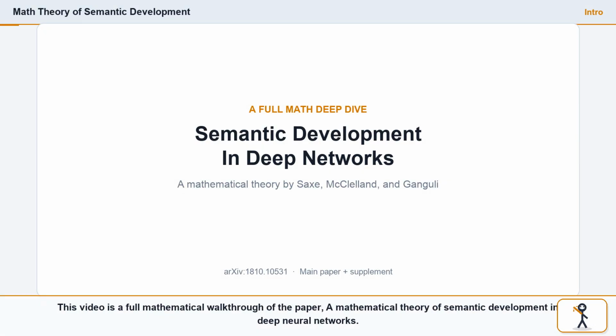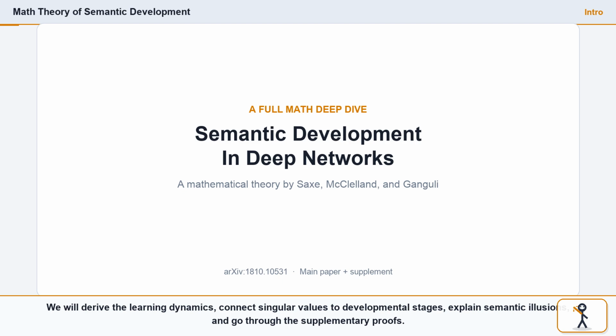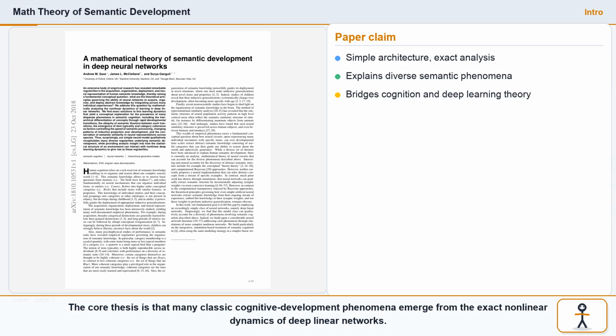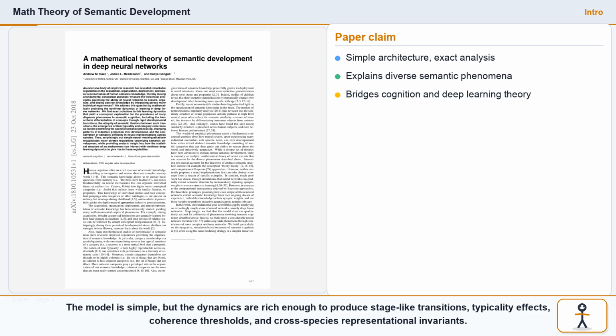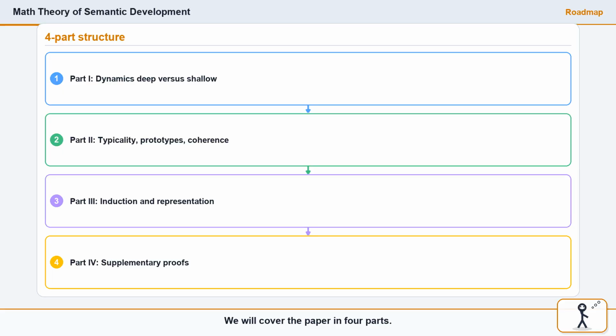This video is a full mathematical walkthrough of the paper, "A Mathematical Theory of Semantic Development in Deep Neural Networks." We will derive the learning dynamics, connect singular values to developmental stages, explain semantic illusions, and go through the supplementary proofs. The core thesis is that many classic cognitive development phenomena emerge from the exact nonlinear dynamics of deep linear networks. The model is simple, but the dynamics are rich enough to produce stage-like transitions, typicality effects, coherence thresholds, and cross-species representational invariance. We will cover the paper in 4 parts.